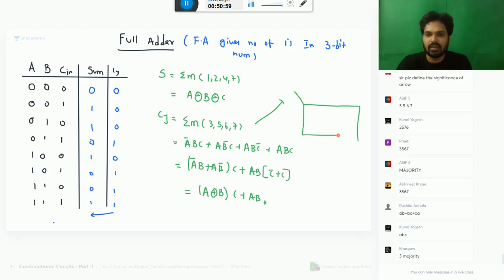Yes, majority gate. Very good. We are very okay now. Much practiced with your K-map.